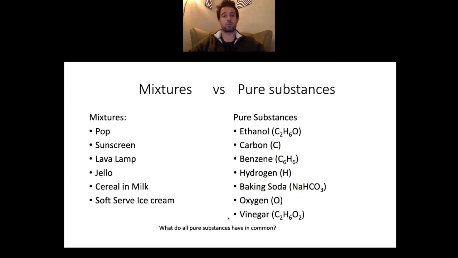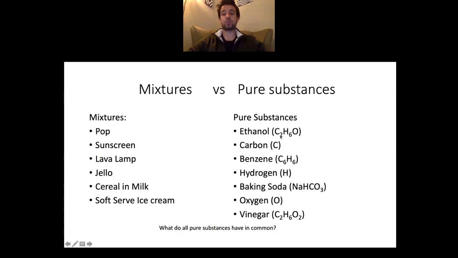So hopefully that helps. Mixtures versus pure substances. Here are a bunch of examples of mixtures. Here are a bunch of examples of pure substances. What you'll notice about all the pure substances is that they all have a chemical formula next to them, which is one or more capital letters, and sometimes some numbers as well, and sometimes some lowercase letters as well.